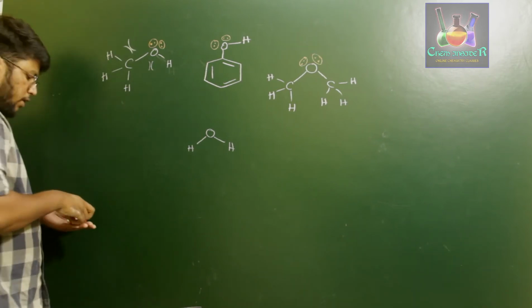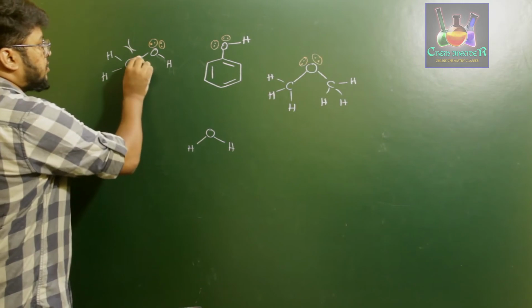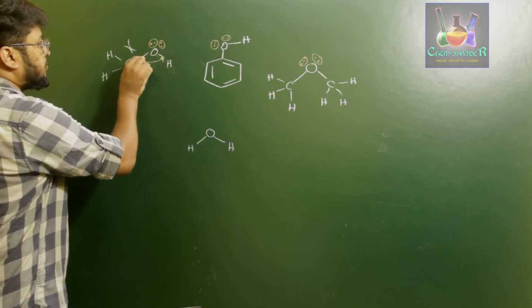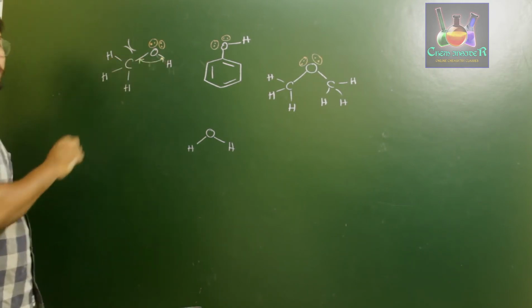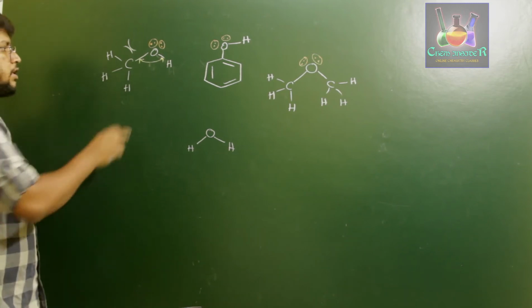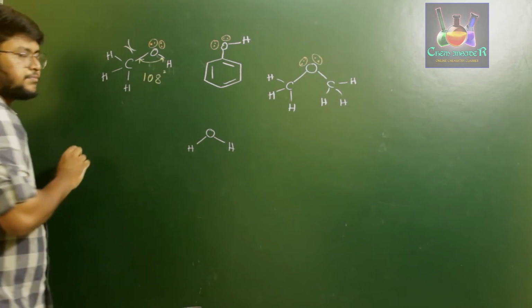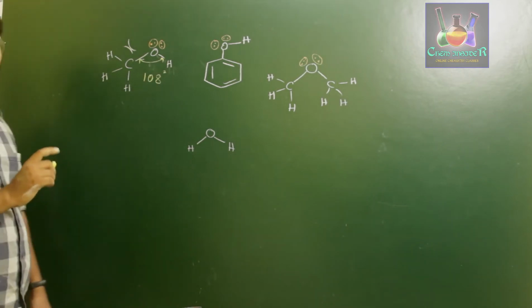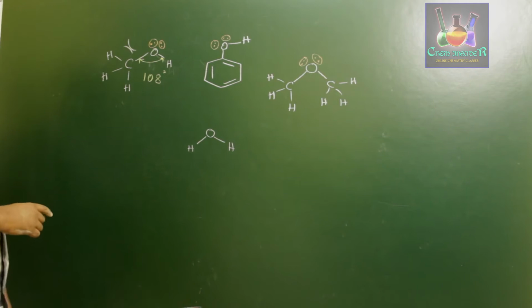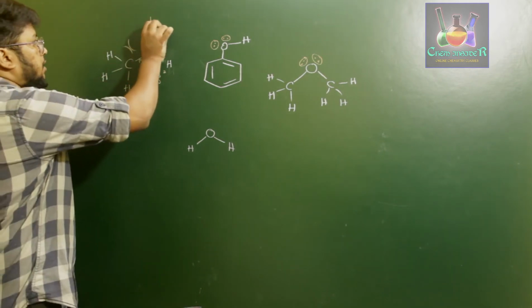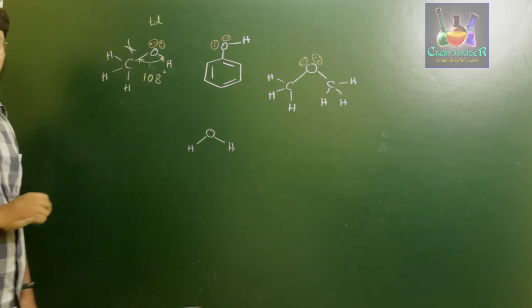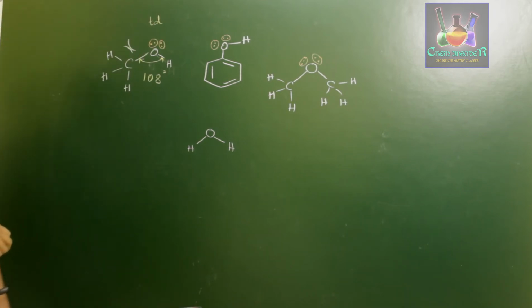Therefore the bond angle of the oxygen-hydrogen and oxygen-carbon bonds in methanol is found to be 108 degrees. Instead of 120 degrees, it is found to have 108 degrees, and it forms a tetrahedral geometry because of the two lone pairs of electrons.